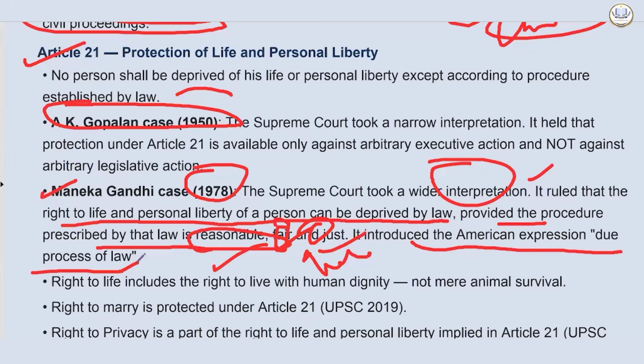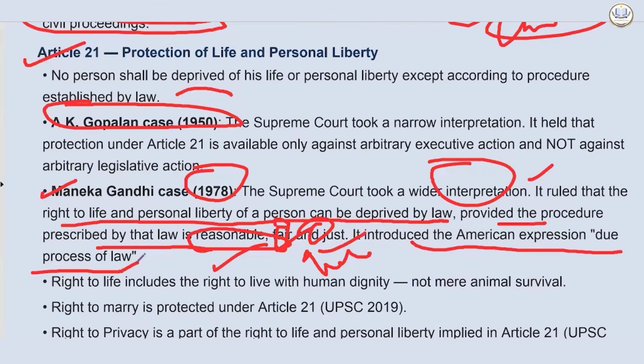But due process of law says that the law itself must be fair, just, and reasonable. Merely following the procedure given in the law is not just. The procedure must also be fair. So the Supreme Court can strike down a law even if it was duly enacted, if it is arbitrary or violates a fundamental right or justice.